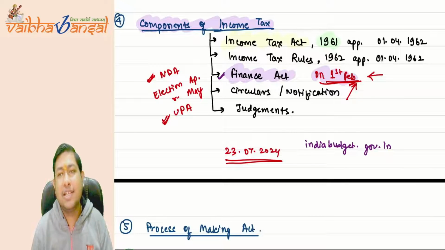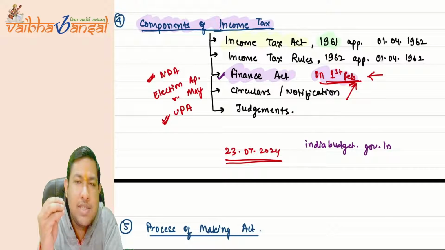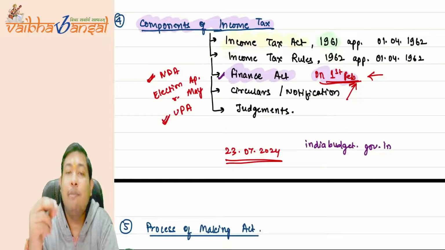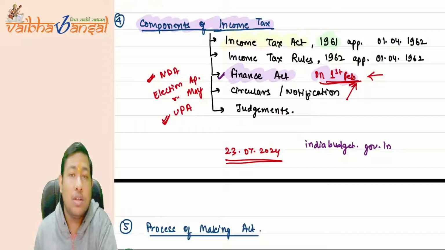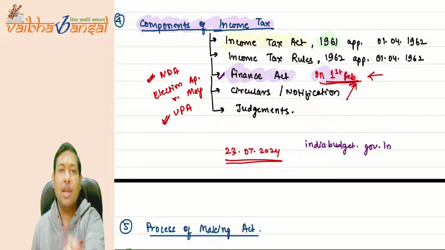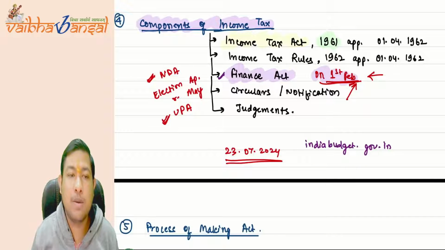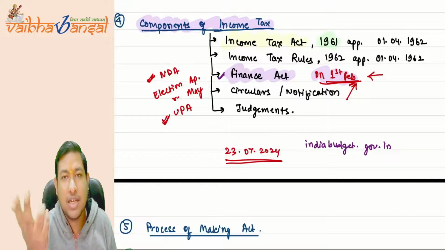Then there may be certain ambiguity in the language of the law, and in the application of the law. You may be applying that law in some way, and maybe the income tax department is applying that law in a certain other way.